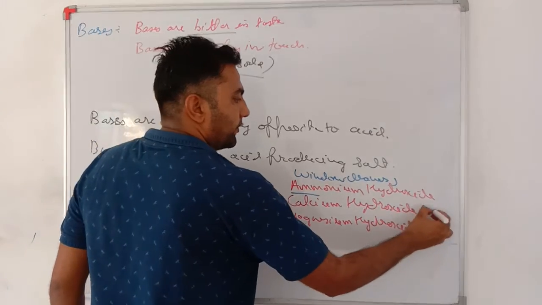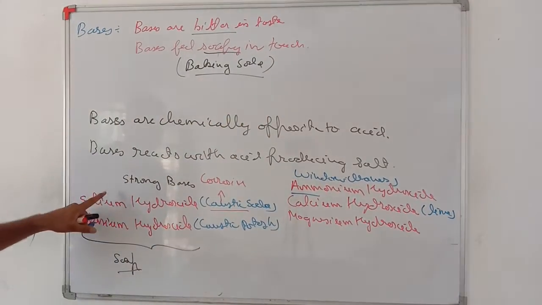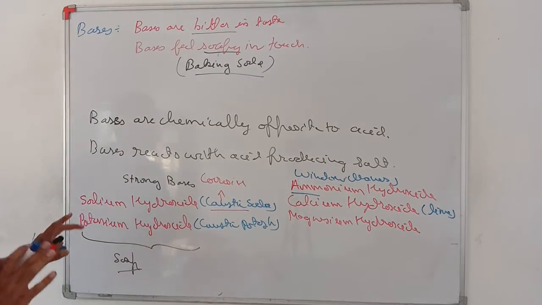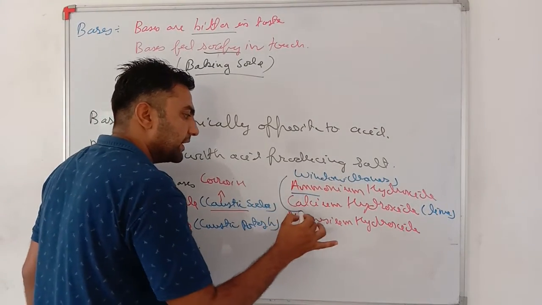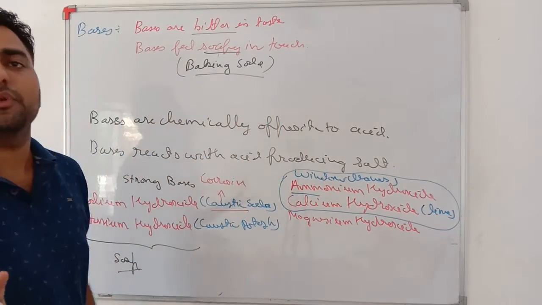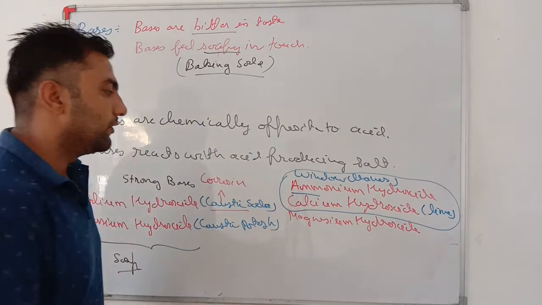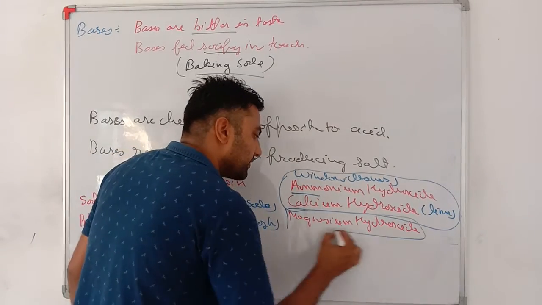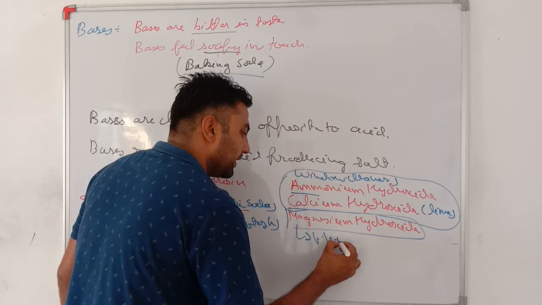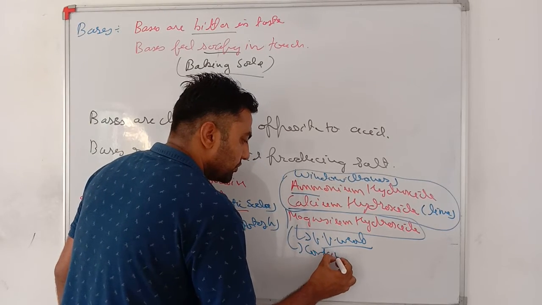Calcium hydroxide is found in lime water that we call tuna. My dear students, these are very strong and cannot be consumed. Ammonium hydroxide and calcium hydroxide are weak, but they also cannot be consumed in large quantities. Whereas magnesium hydroxide is a very weak base, and it can be consumed.